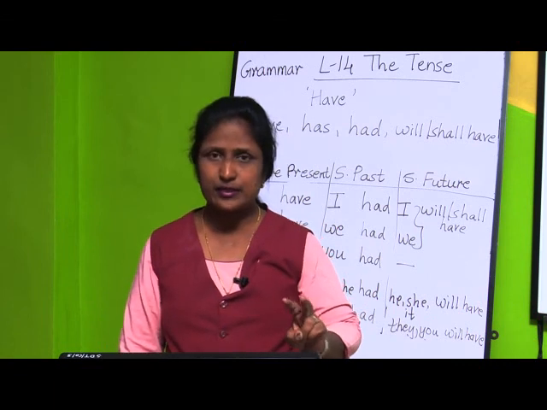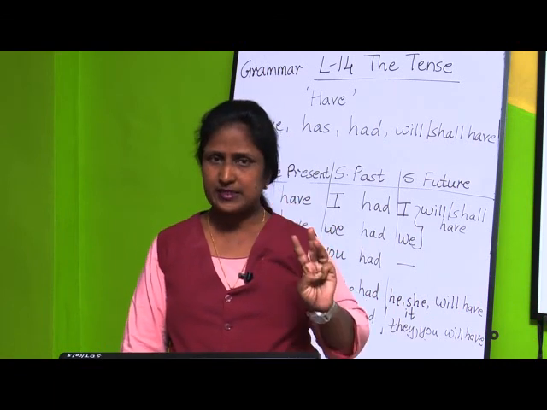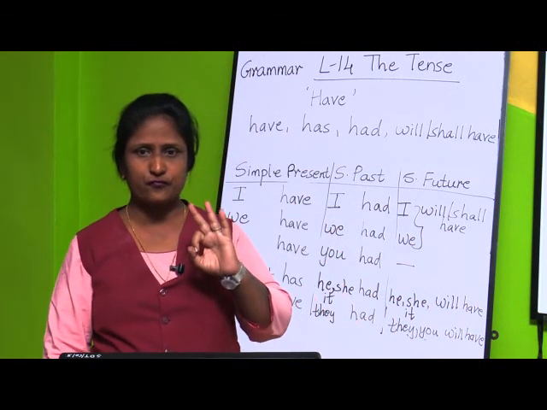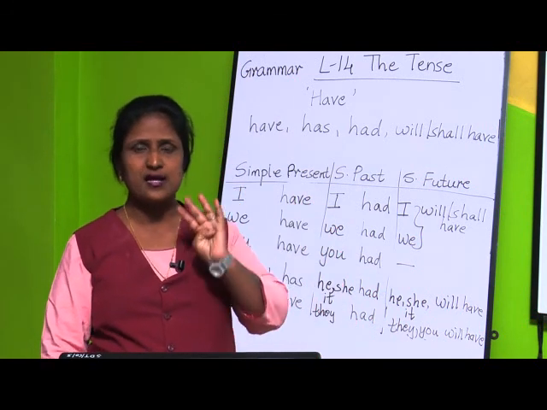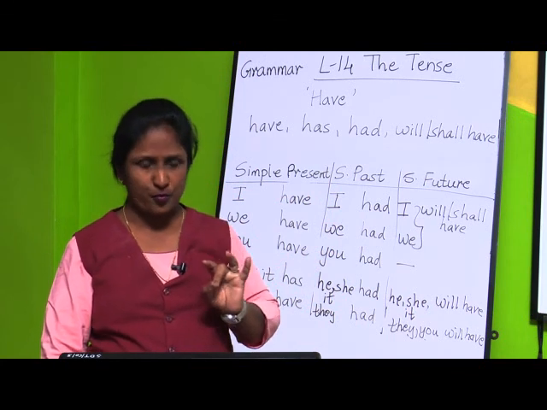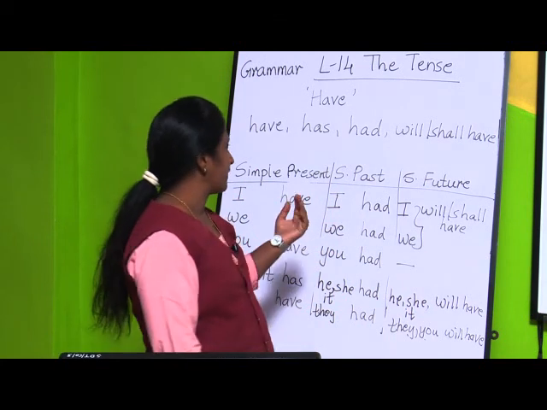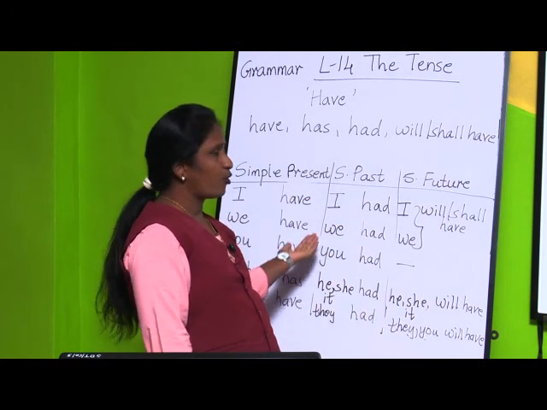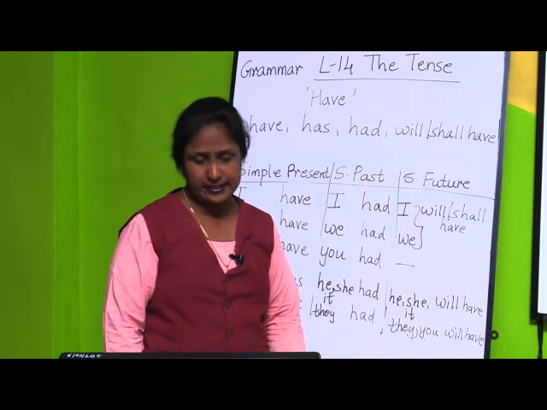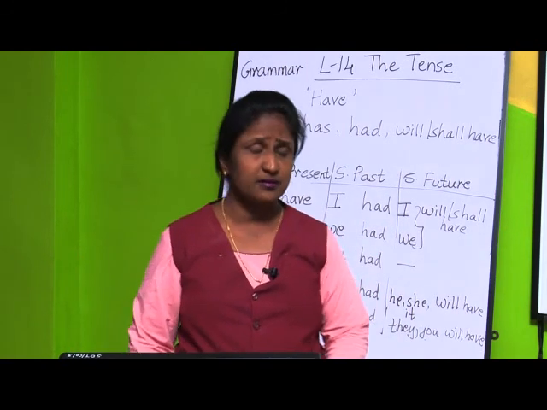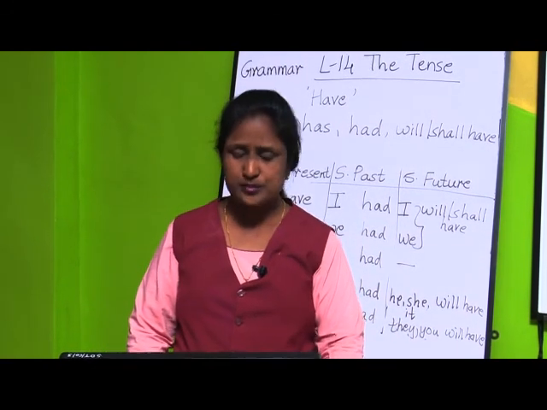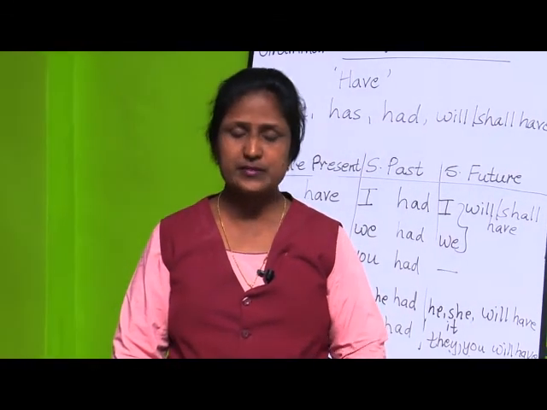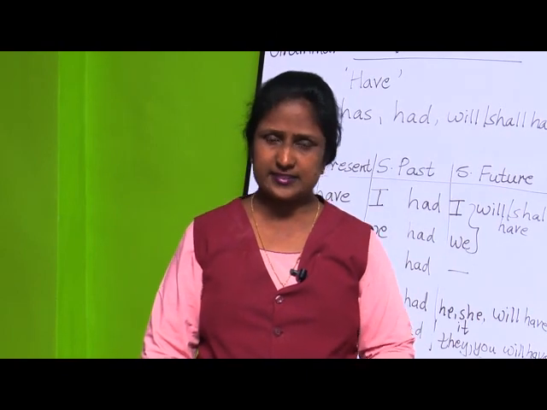So, once again I will tell you there are three tenses, that is present tense, past tense, future tense, and we have seen the three forms of verbs, that is be form, have form and do form of verbs. Also we have seen all the pronouns and how the verbs go on changing according to the tenses. So, this was about the lesson on tense. I hope children you have understood it, and we will be practicing through the exercise. Thank you.